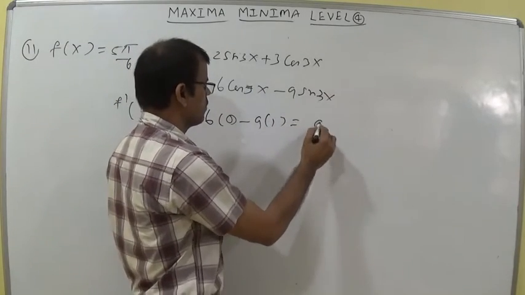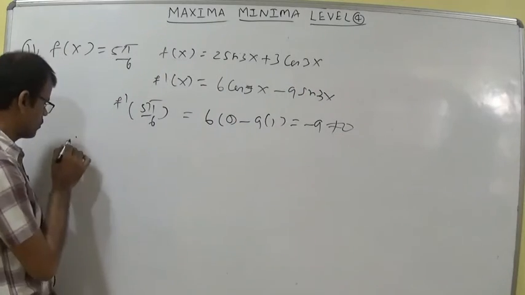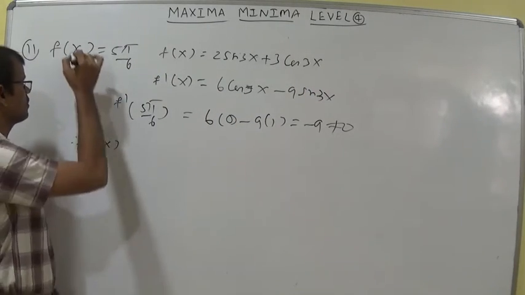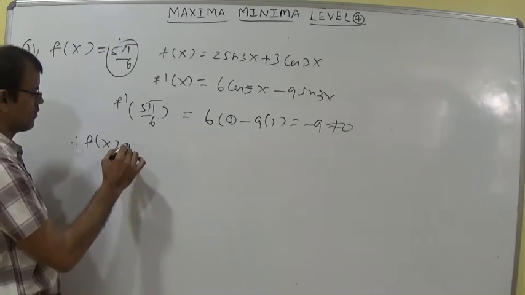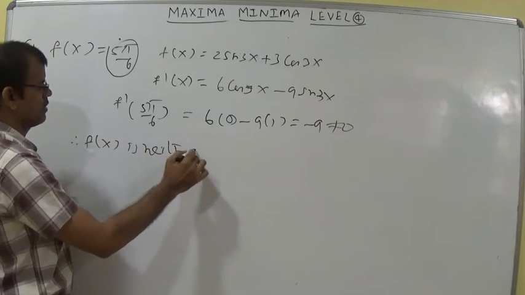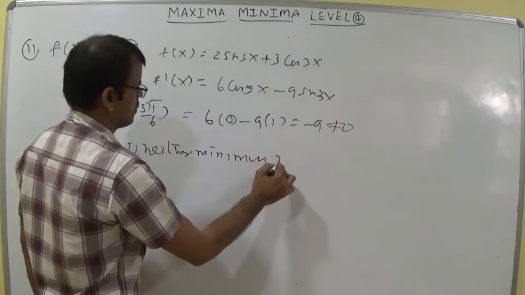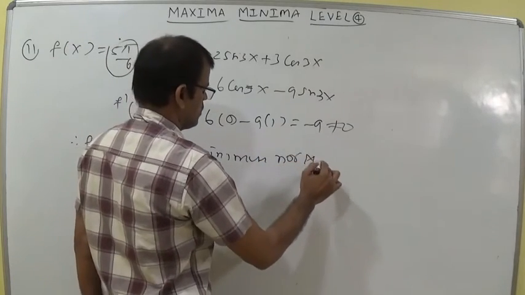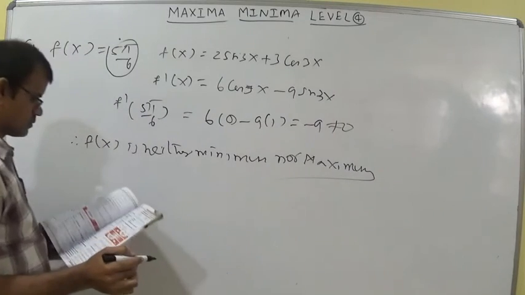So this is minus 9. Minus 9 is not equal to 0. Therefore, according to this given value, f of x is neither minimum nor maximum.